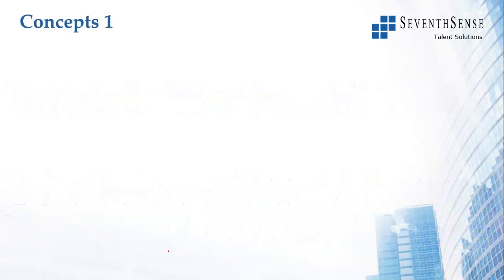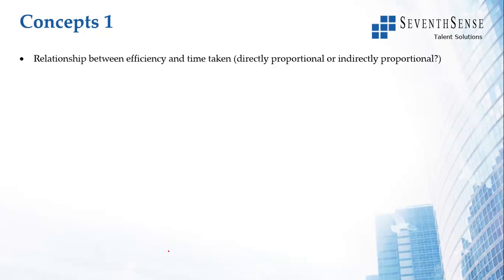So if you haven't watched the first video, I request you to watch that and then proceed from there. So let us look at a few concepts. What is the relationship between efficiency and time taken? Let us say you are building a home and your friend is also building a home. You take 10 days to build the home and your friend takes 20 days. Who is more efficient? It is you. Efficiency means you are finishing the given job faster. Your efficiency is higher than that of your friend.